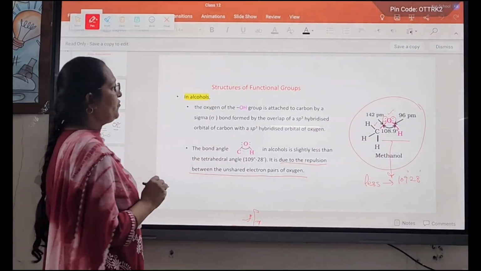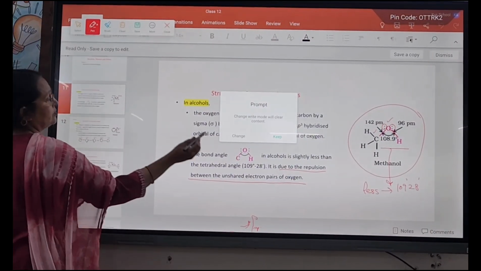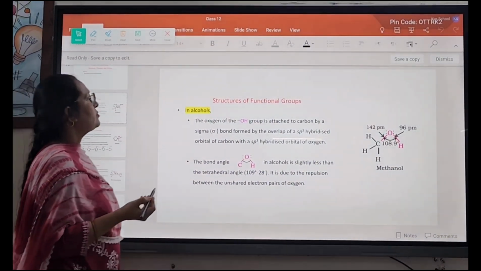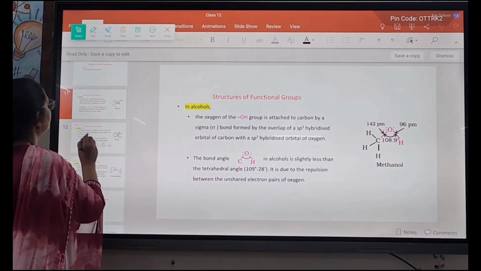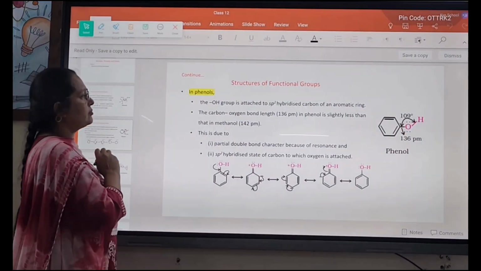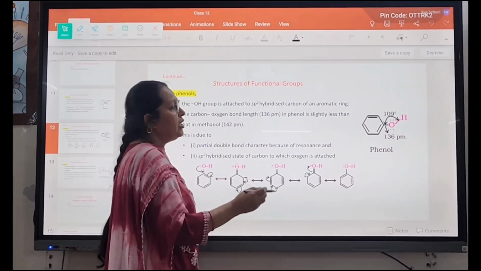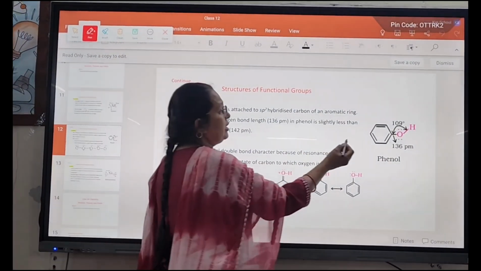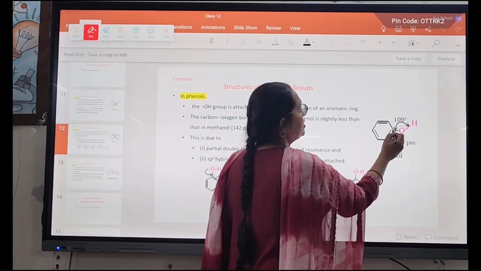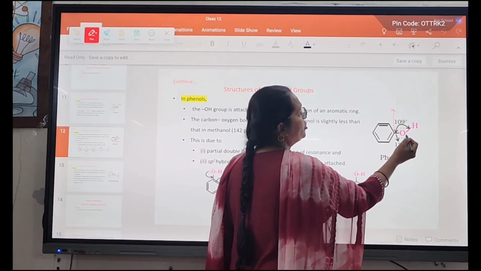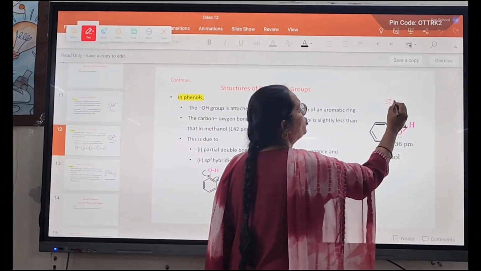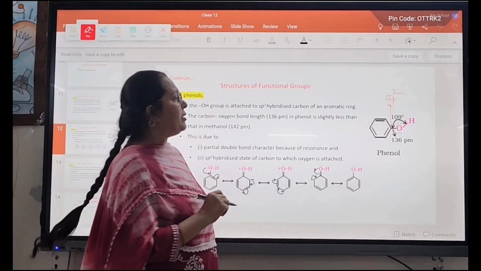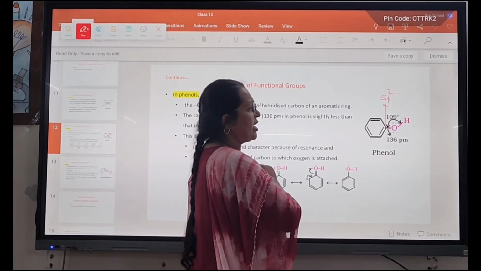The structure of phenol. In the case of phenol, the carbon which is directly attached to the oxygen is sp2 hybridized, that is, it has partial carbon-oxygen double bond character.